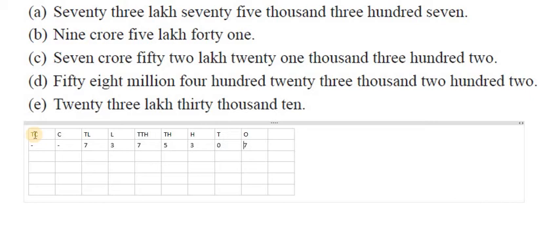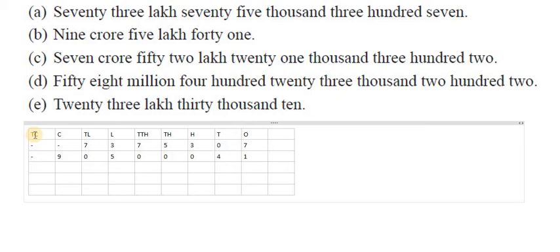Why is there no digit in the tens place? Because they gave 307, that is the reason. Now in 10 crores nothing is there because they just gave 9 crores. And next 5 lakhs. How to write 5 lakhs in 2 digits? Yes, 0, 5, because there is no 10 lakhs. And next they gave 41, which means thousands are not there, hundreds are not there, just simply 41.